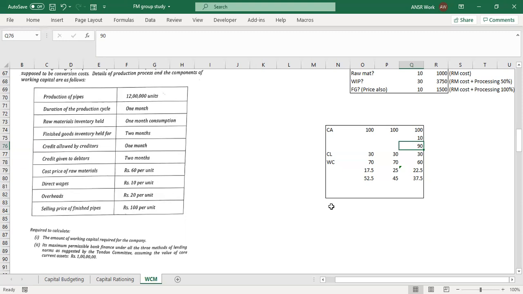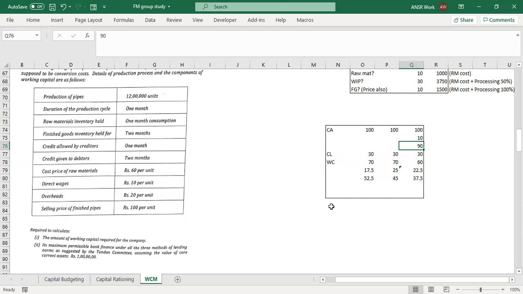Okay, fine. So there is no logic to all of this calculation. It is just a method to calculate how much money a bank will allow you as a loan, basically. And they have some calculation methods. In one, they are calculating 25% on the working capital. In another, they are calculating 25% on the current assets.